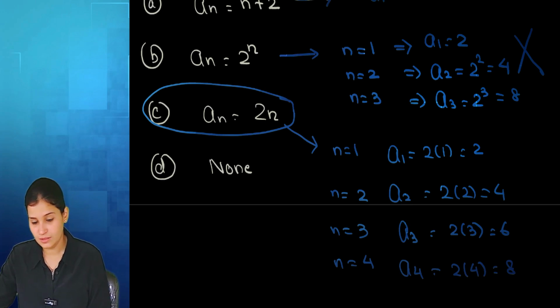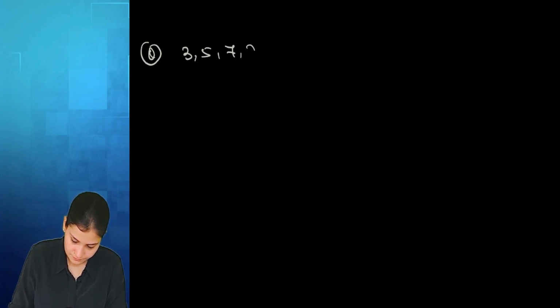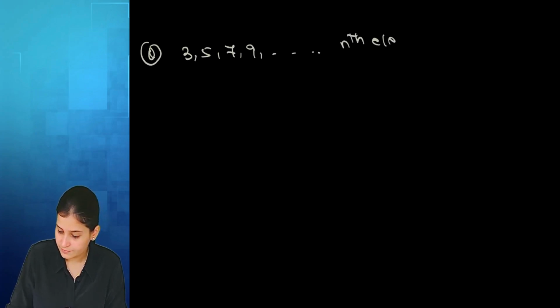Understood? Everybody understood? See, I wrote the answers, that's why it took me a lot of time. But when you're doing it, you can do it orally. Try. Question. Again, nth element. You need to find out the nth element.